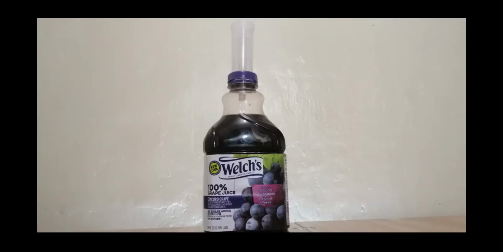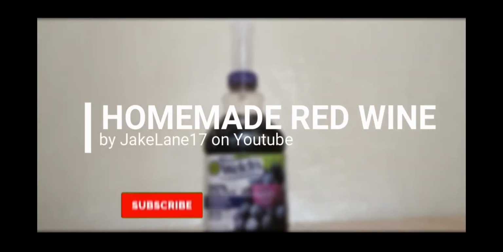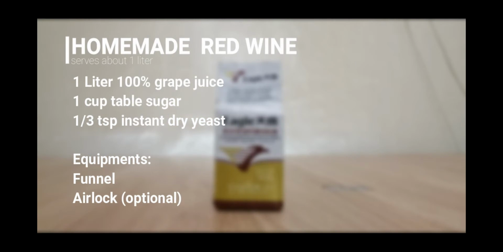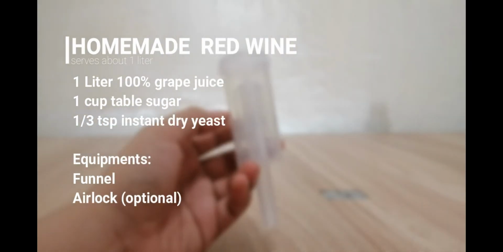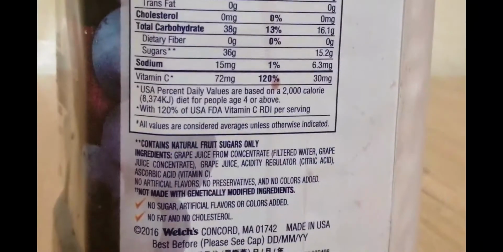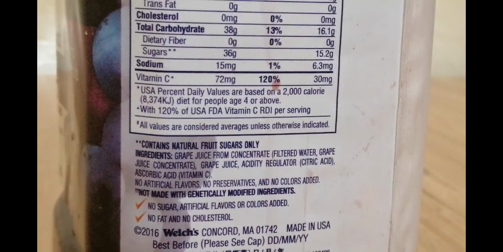18 plus! Papakita ko sa inyo how to make a simple red wine at home! This recipe is made by JakeLane17. Here are the ingredients. Make sure that the grape juice that you've bought doesn't contain any preservatives or colorings.